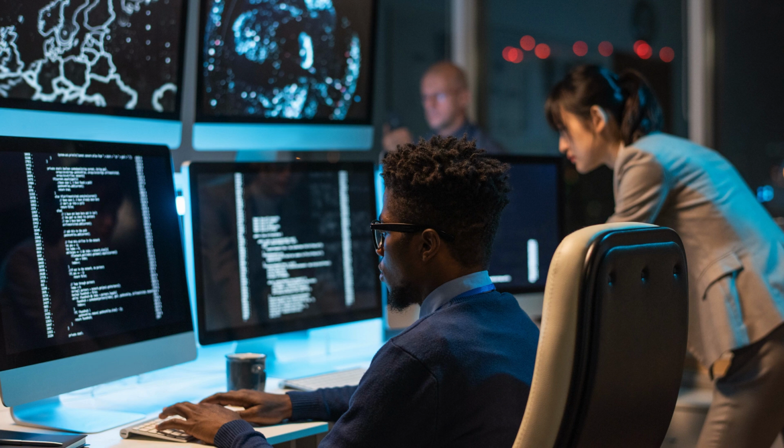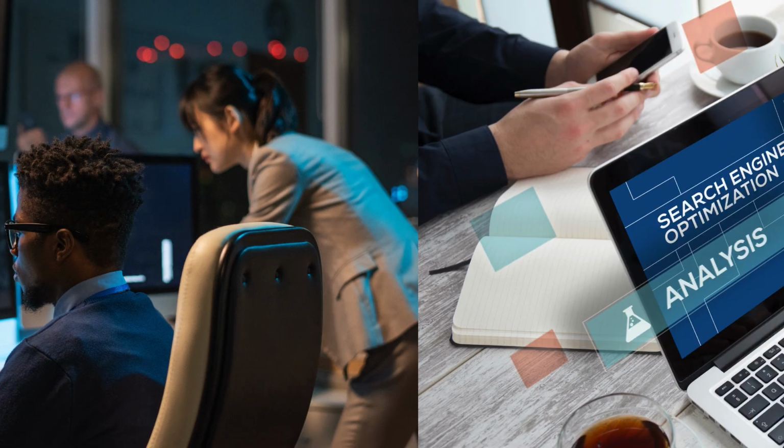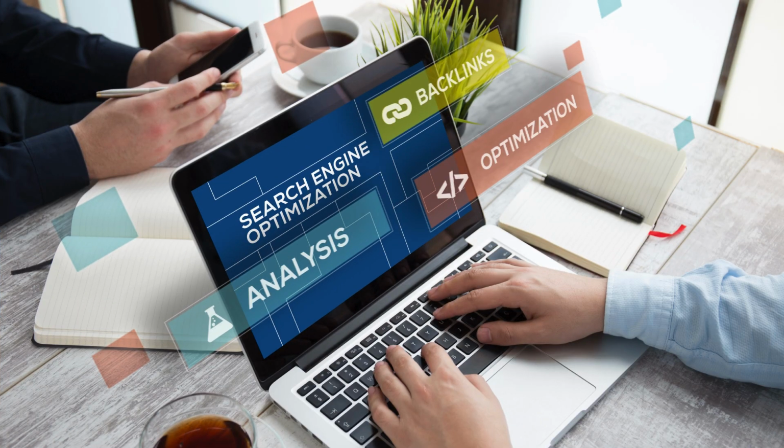Gone are the days of investing in expensive hardware that might sit idle. Compute Engine has per-second billing, so you only pay for the precise amount of computing you consume.